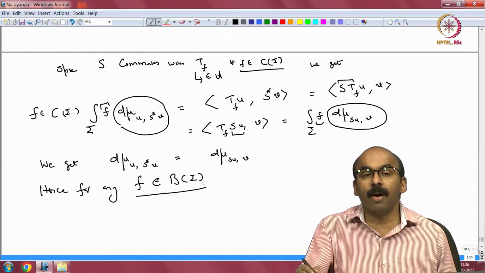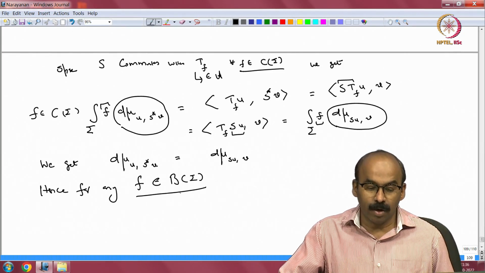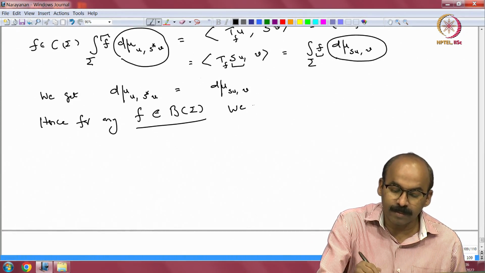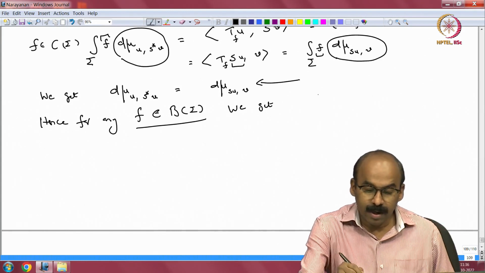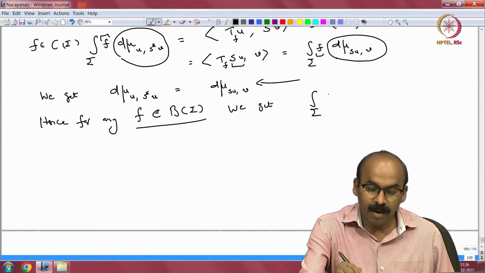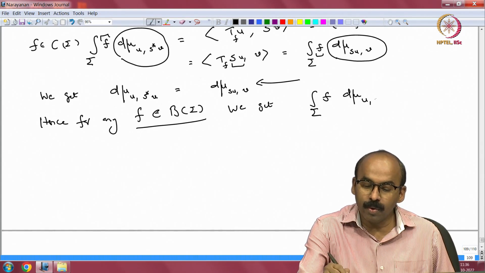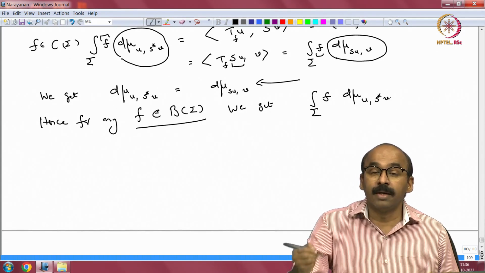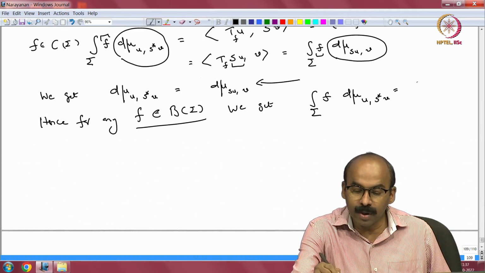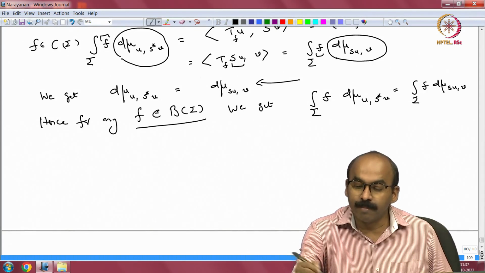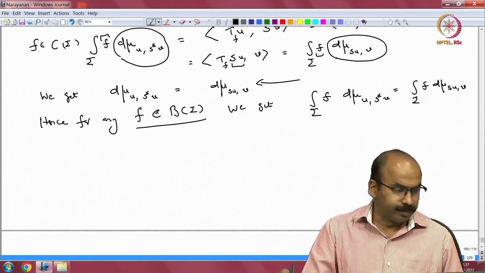Now I am taking a bounded function, not a continuous function anymore, we get, using this, integral over sigma f d mu u S star v, right. So, that will have to be equal to integral over sigma f d mu S u comma v, right. Okay.